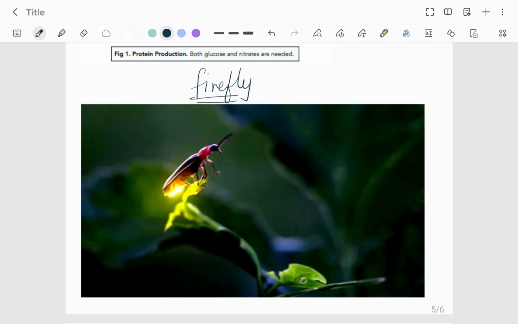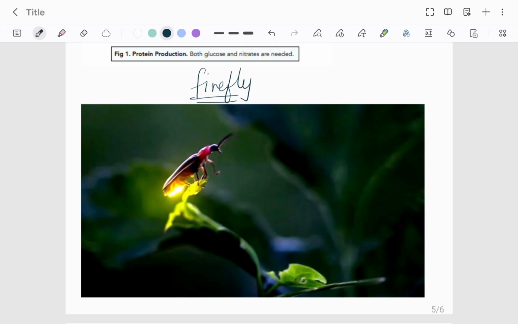The larvae of firefly are carnivorous. And if I say adults, they can be herbivorous, right? So suppose this adult firefly will eat the plant leaf here.